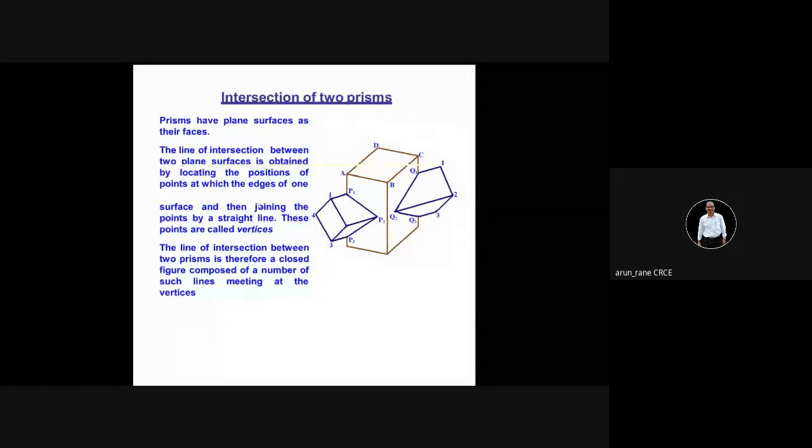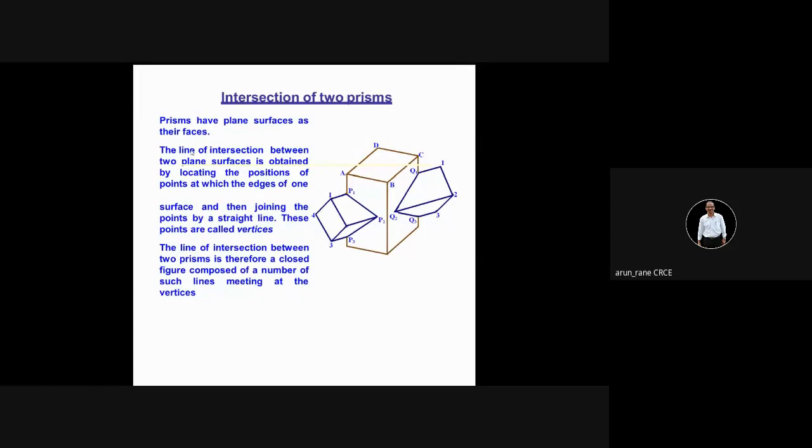Now, our first problem, out of the five or six problems on module 1. The first problem is to draw the intersection of two solids, and those two solids are prisms.